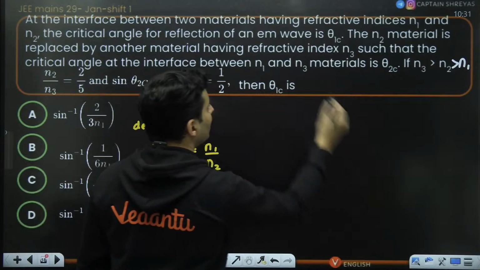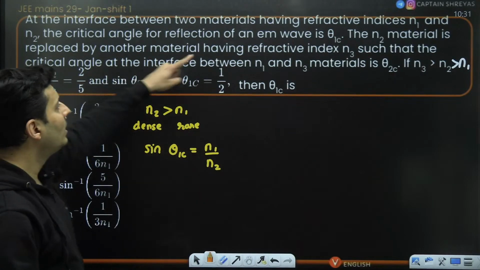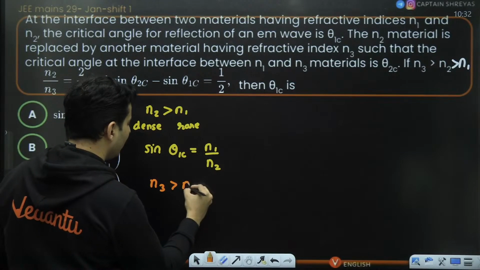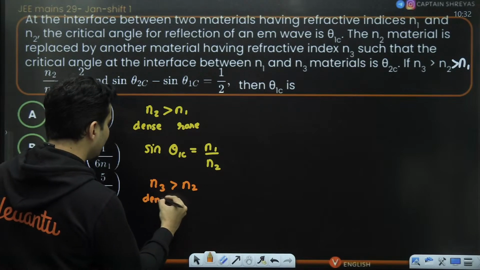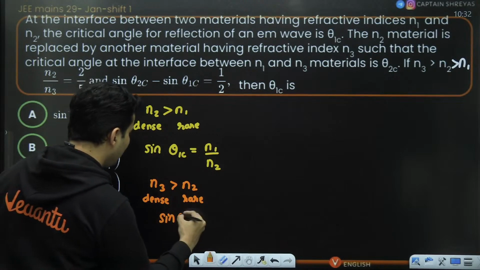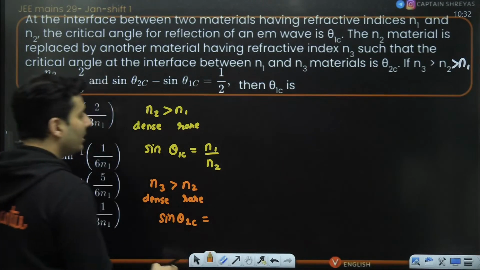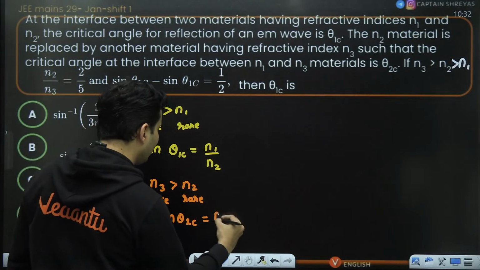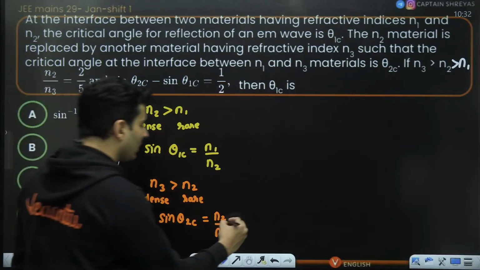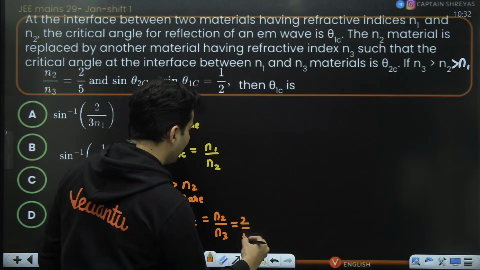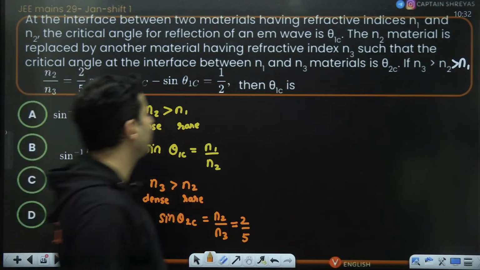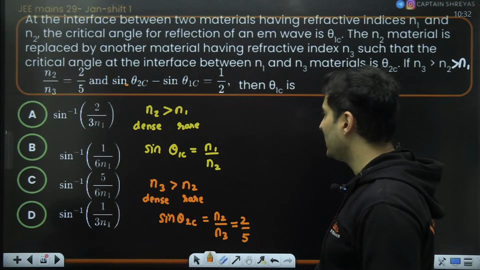Similarly for the second statement, material N2 and another material N3, we can see N3 is more than N2. So again, this is a dense medium and this is a relatively rare medium. So the second critical angle will be the lower by higher refractive index. So it will be N2 by N3. Now N2 by N3 is already mentioned as 2 by 5 as per the given information. So the difference of the critical angles is half. Then how much is theta 1c?